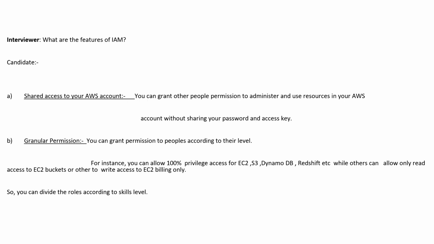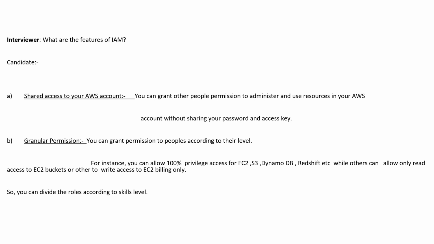Next slide. Yes, this is a very important question. Guys, these features of IAM, actually these questions would not be asked in an interview, but from the knowledge point of view, this is very important. So I have included this. Let's start, guys. What are the features of IAM? There are actually 7 or 8 default features.